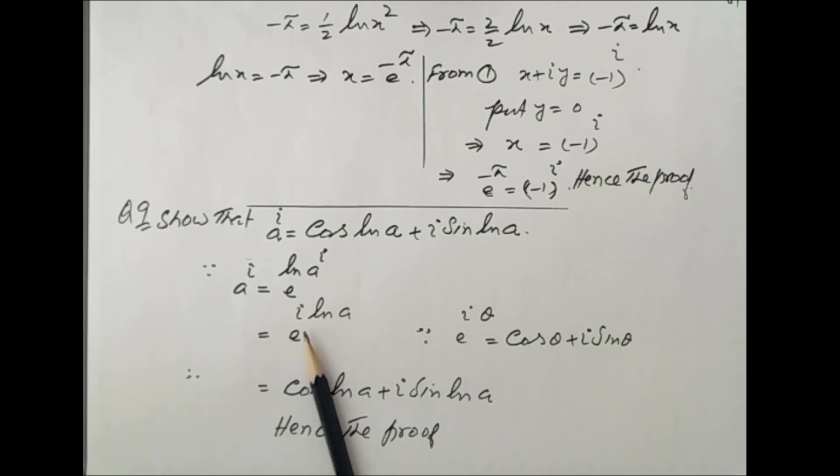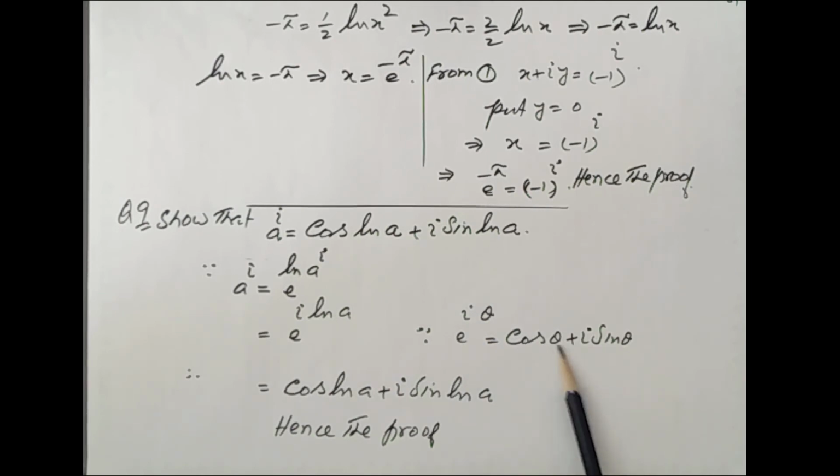This becomes e to the iota natural log of a, and by the formula e to the iota theta equal to cos theta plus iota sin theta, the value of theta is natural log of a. So here we get cos of log of a plus iota sin of log of a. By using this formula, this term becomes cos of ln a plus iota sin log of a, and hence the proof.